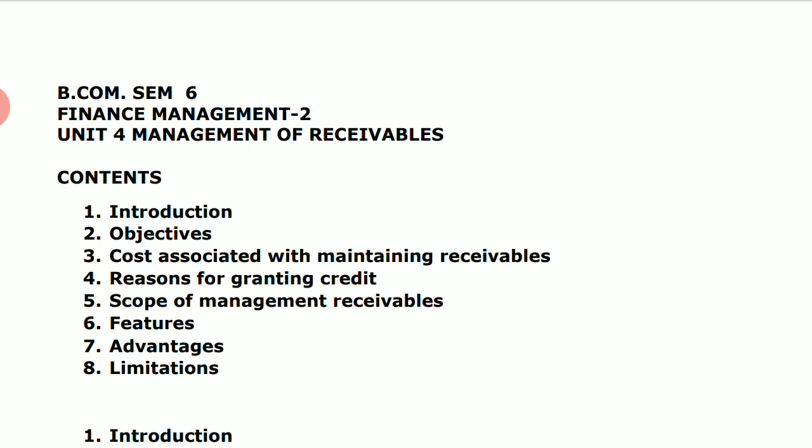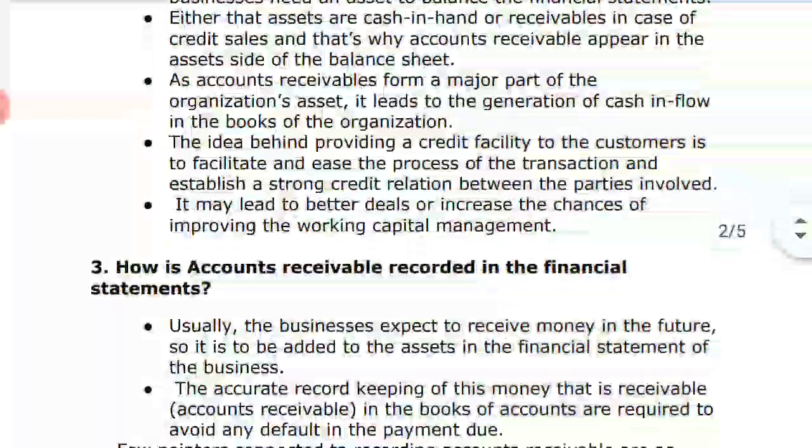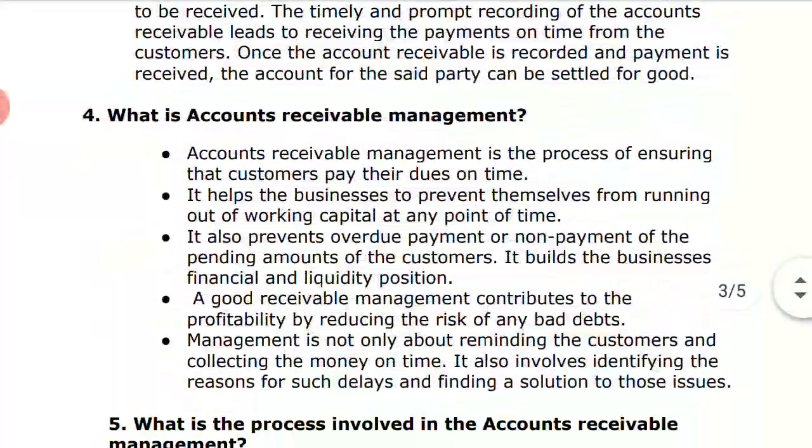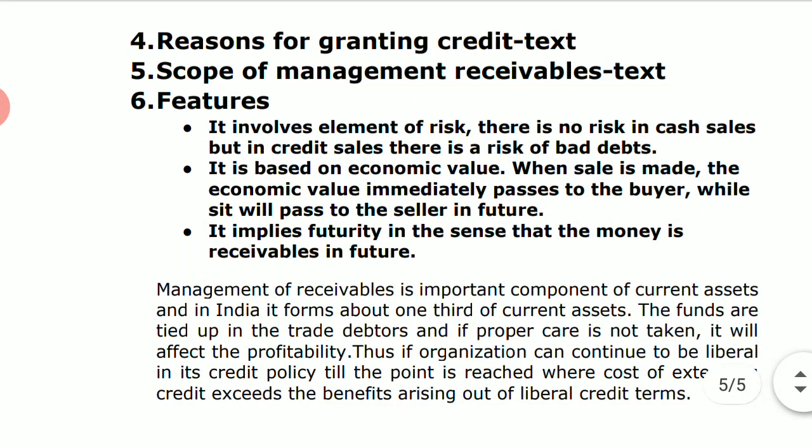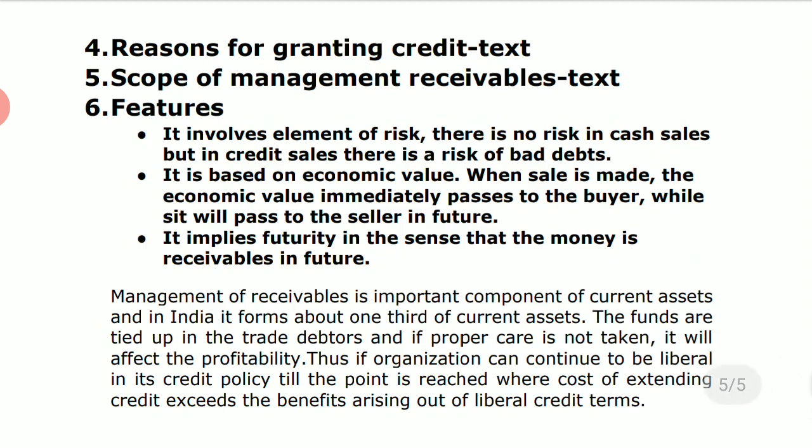We are in our unit number 4, that is all about management of receivables, right? Under this unit, we have checked out many aspects like introduction, objectives, the different costs associated with it, and why there is a need to have the credit being granted, right? And we have also seen the scope. There are 5 types of scopes that we overviewed in the previous session, and we checked out one of the major scopes, that is credit policy. In today's session we'll go ahead with the other types of scope.